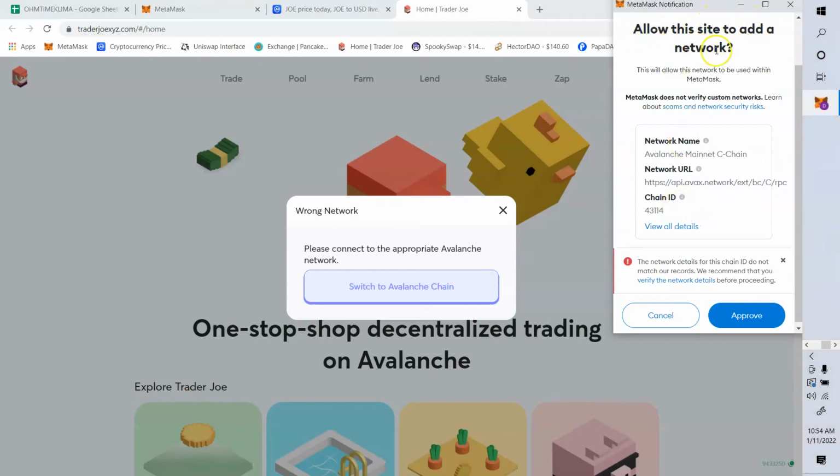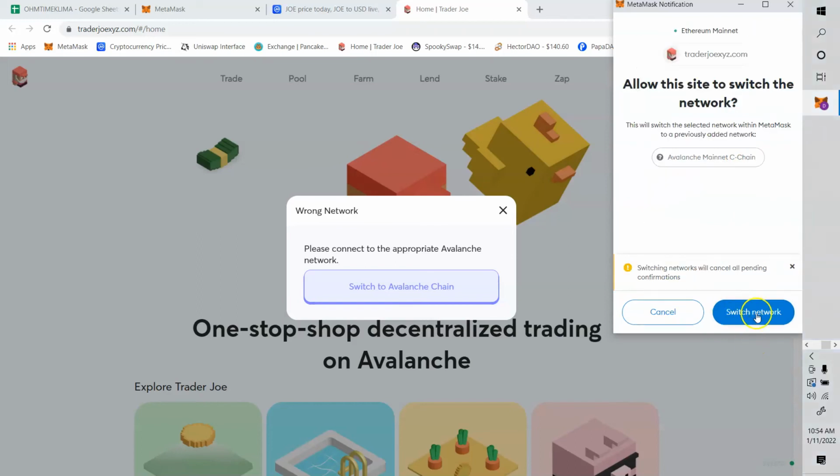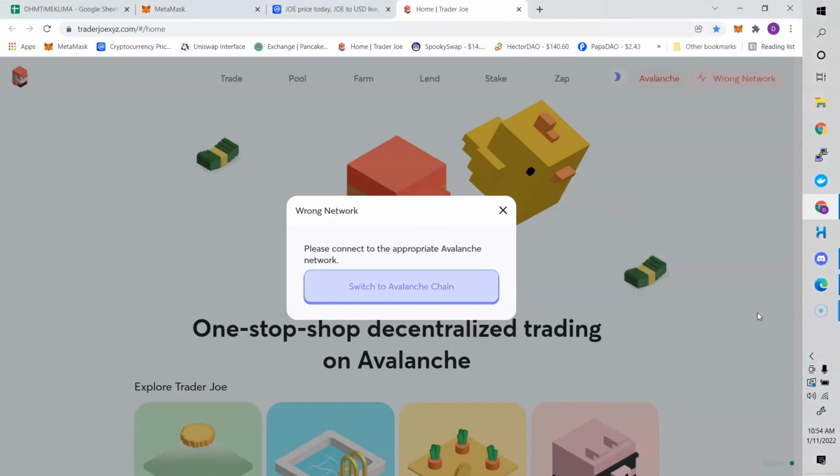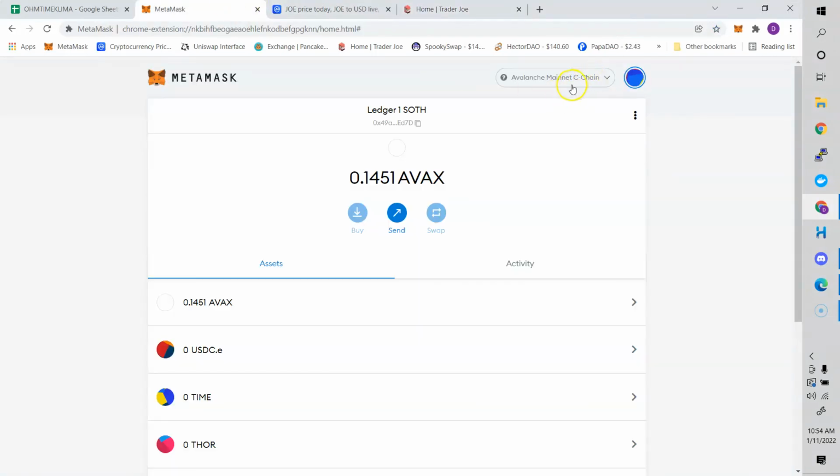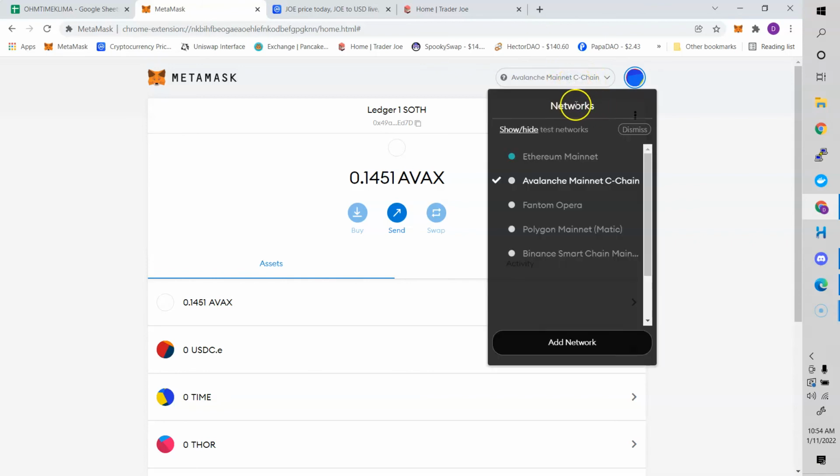Allow this site to add a network. We are adding the Avalanche mainnet C chain, so approve. Switch network. You now have the Avalanche mainnet C chain in your Networks tab within your MetaMask wallet.